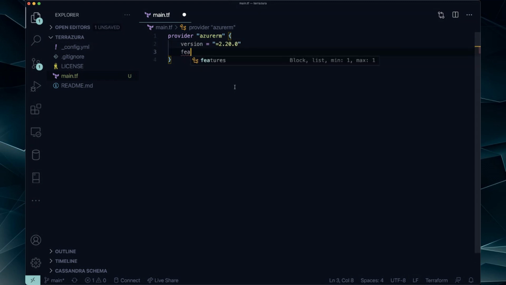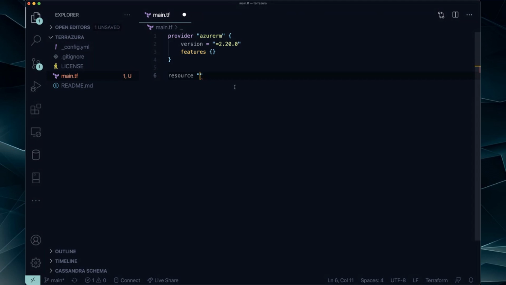That kind of changes a little quickly. This is the last version I used that everything seemed to work okay with, and the providers that I needed were available and pulled down okay and didn't cause any problems. And then I'm just going to add in Azure a base resource that you almost always need, which is the Azure resource group. So I'm going to go ahead and just create a resource group